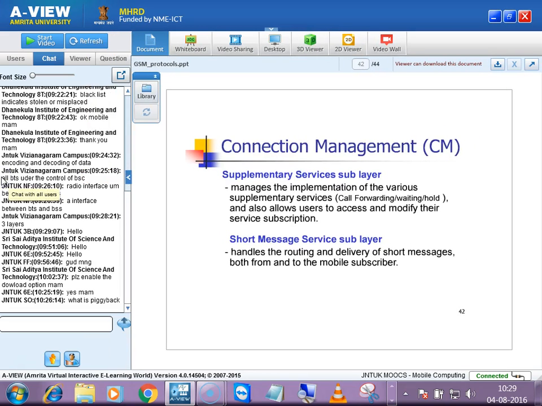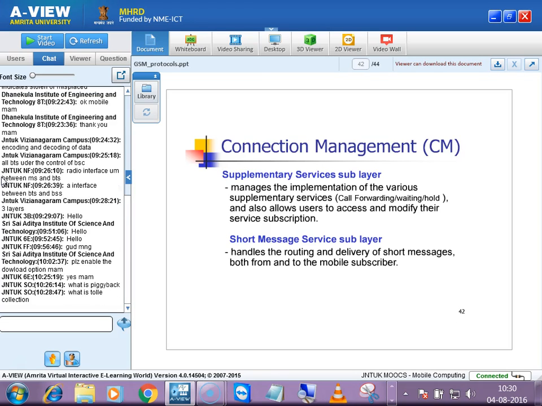So if you have any doubts in GSM, I think you can get back to me. Can I wind up the session? Is it clear? The piggyback means someone from JNTU has it clear? Can I wind up the session for today?